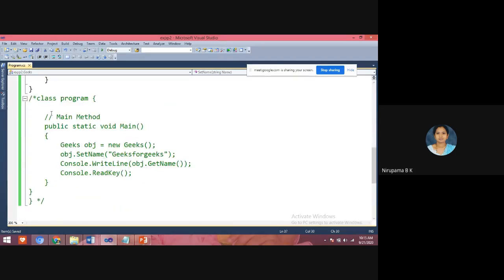Suppose for the same program, if you want to create an object, see here, Geeks is the class name, obj is the object, and the string I'm going to pass to this object is GeeksforGeeks. That line we are going to display using obj dot GetName. Students, any doubt?